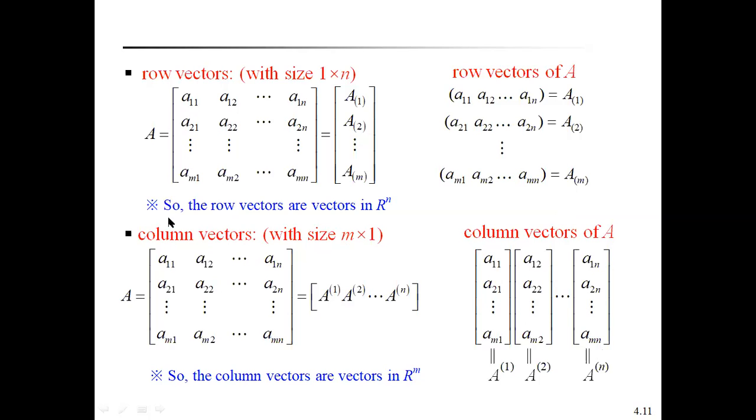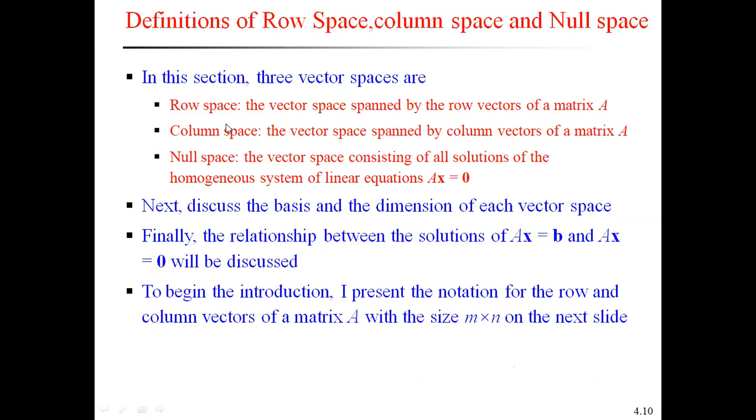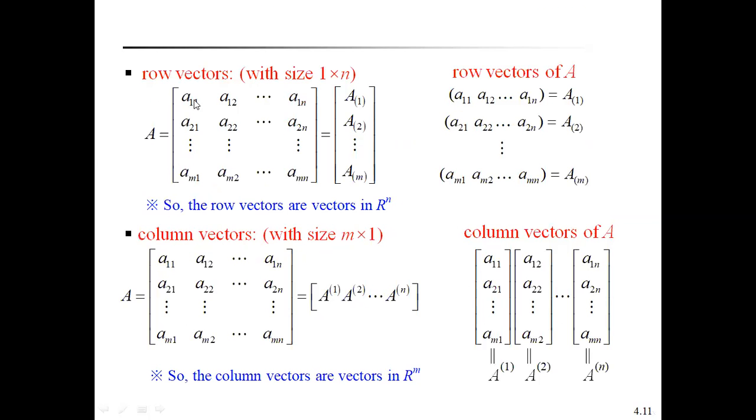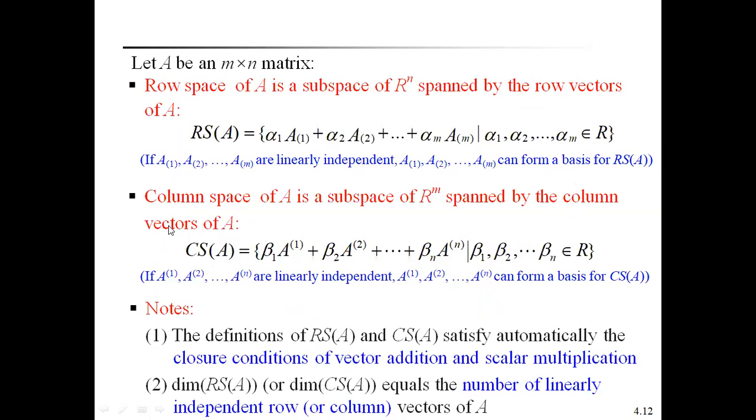To define the row space and column space, I already told in the previous slide what row space means: the vector space spanned by the row vectors of a matrix A. Column space means the vector space spanned by the column vectors of the matrix A. So for this we have to learn these definitions: row vectors of A and column vectors of A. Let A be an m by n matrix. The row space of A is a subspace of R to the power of n spanned by the row vectors of A.